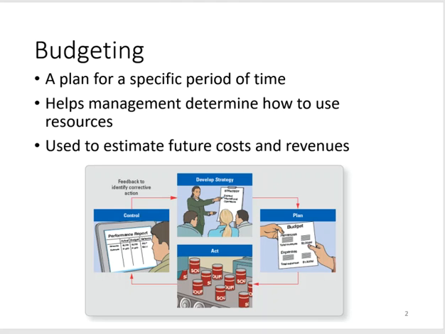A budget is a plan that covers a specific period of time. It's one that helps management determine how best to use its resources, both materials and manpower. And management can then estimate future costs and revenues. Management uses budgeting to express its plans and to assess how well it's doing in reaching its goals. So, budgeting assists in planning, acting, controlling, and developing strategy.